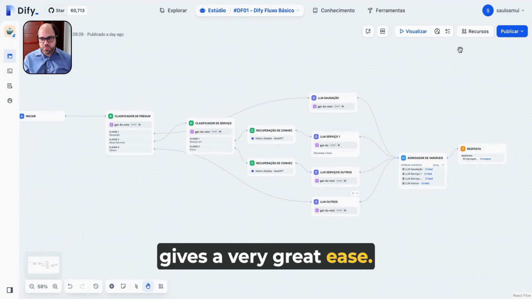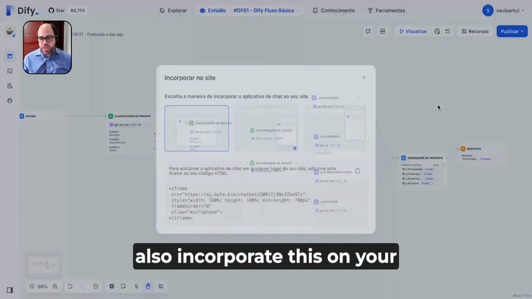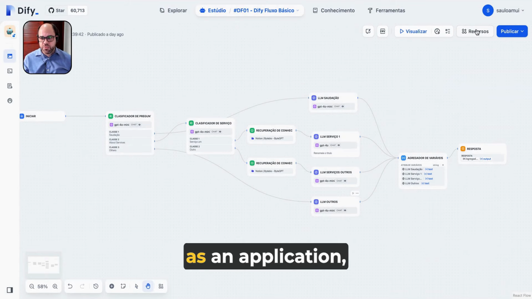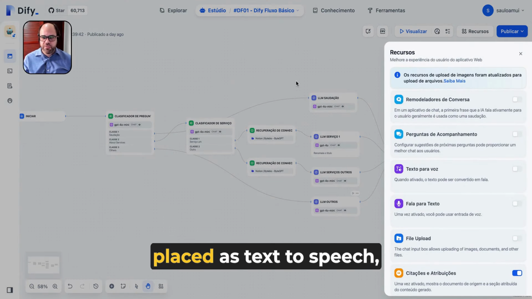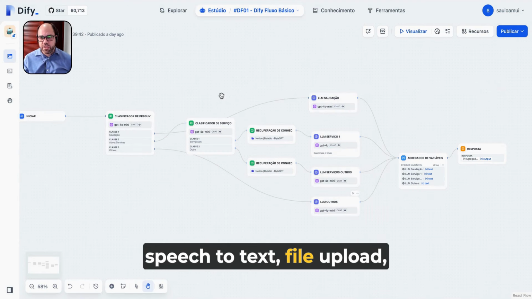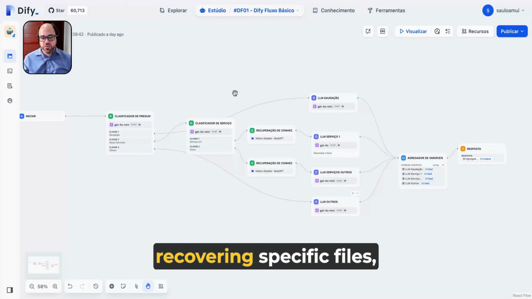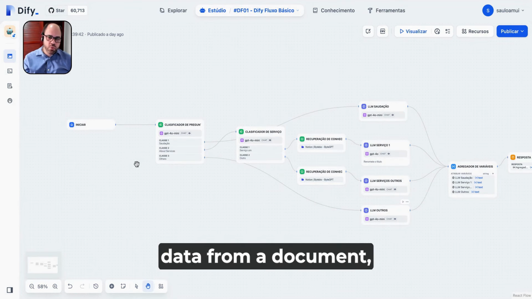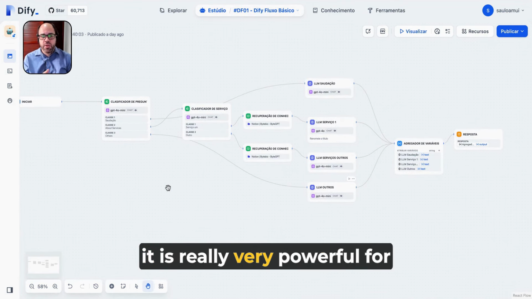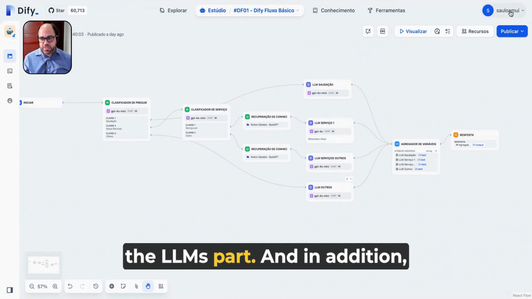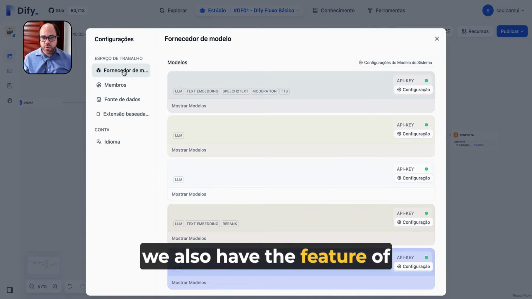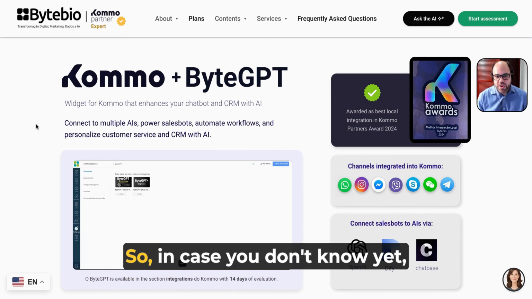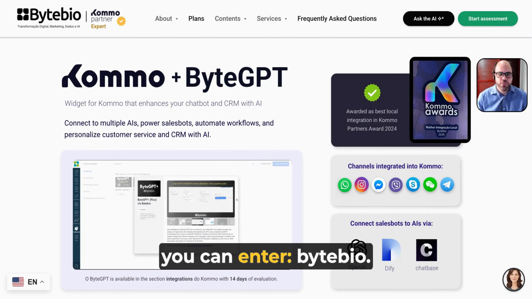In addition to being able to also incorporate this on your site and have the possibility of having a link also as an application, other resources that can be placed as text to speech, speech to text, file upload, and in addition to also recovering specific files, when the user sends a file, you can then ask it to extract data from a document. It is really very powerful for the LLMs part. And in addition, we also have the feature of using any other LLM available on the market according to your preference.